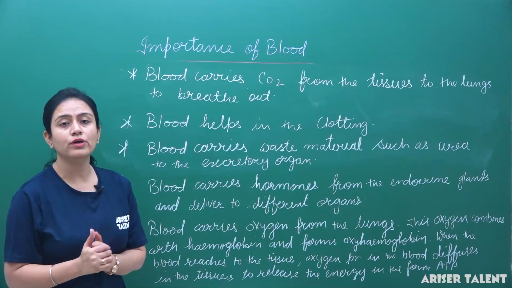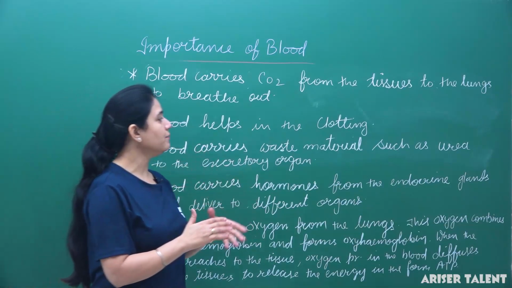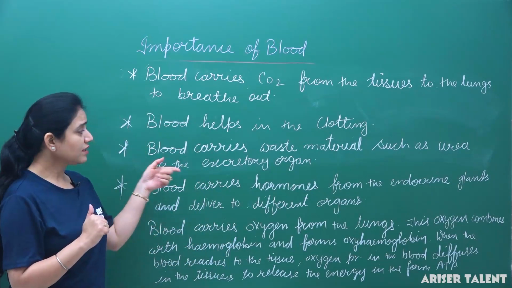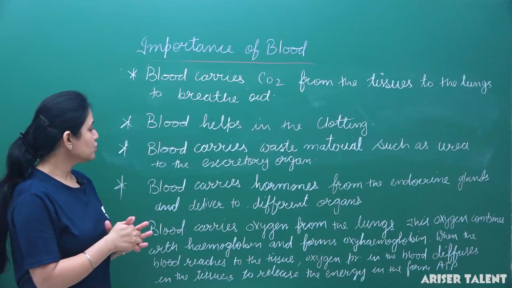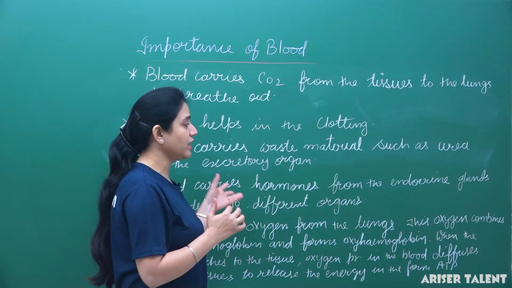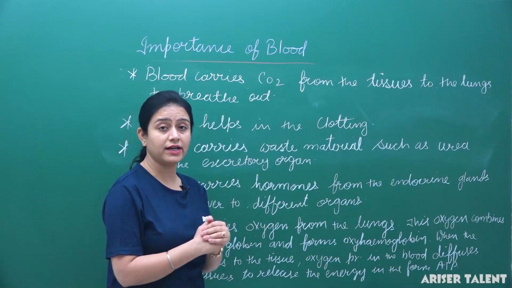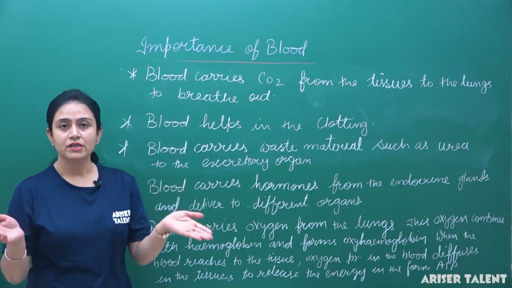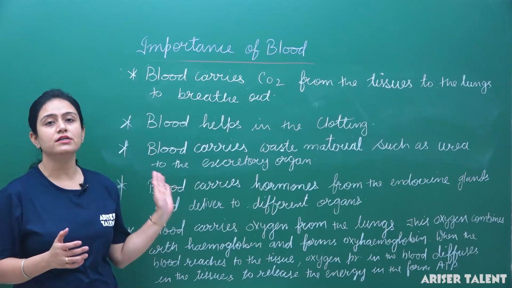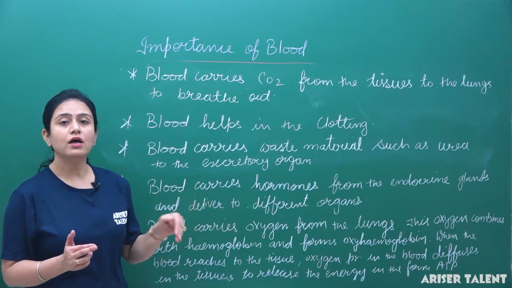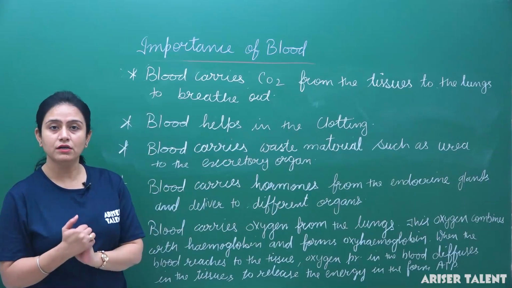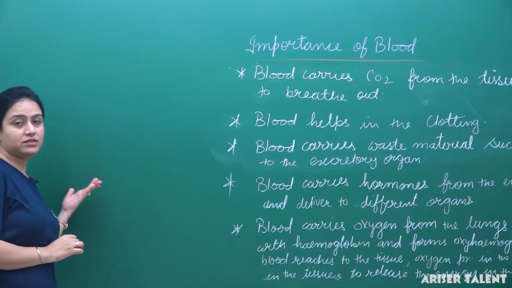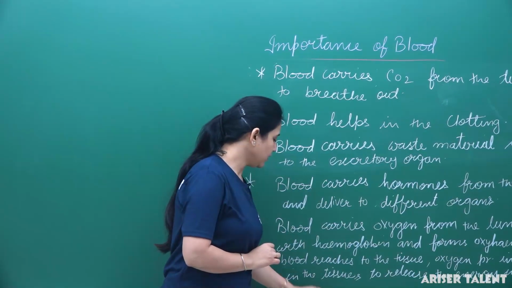Blood helps in the clotting. Blood helps to transport waste material such as urea to the excretory organ. Blood also carries hormones from the endocrine glands and delivers them to the different organs or sites. So these are the importance of blood. Now we are going to talk about the second part of this, that is blood clotting.